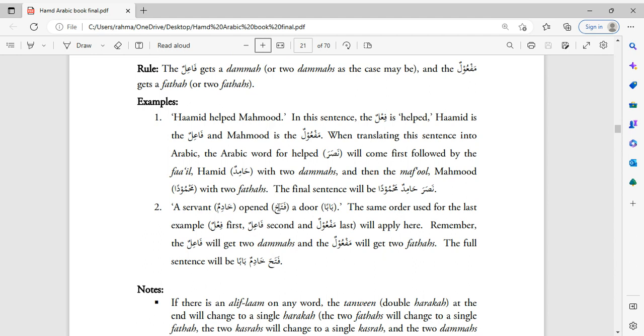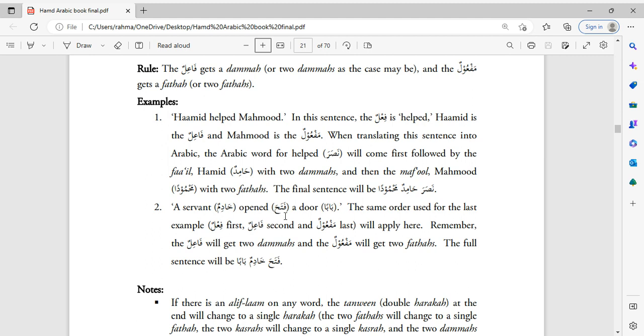A servant opened a door. Okay. So here they give you the Arabic for each word. Servant is khadim, opened is fataha, door is baban. Okay, so a servant opened a door. The first thing, if you're translating this into Arabic, is we would put the verb first, right? So we write the verb first. The verb for open is fataha.